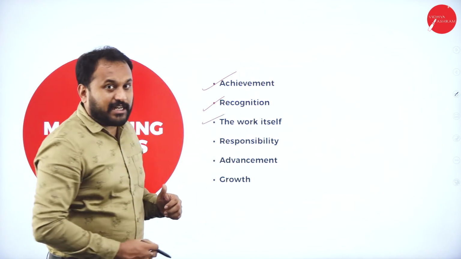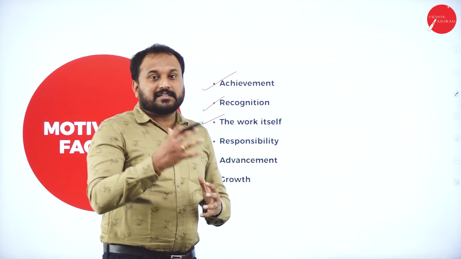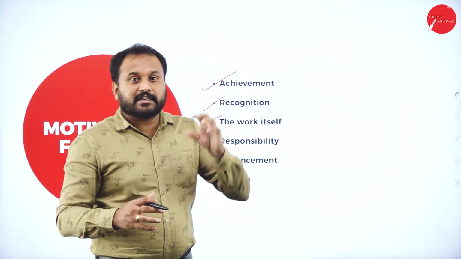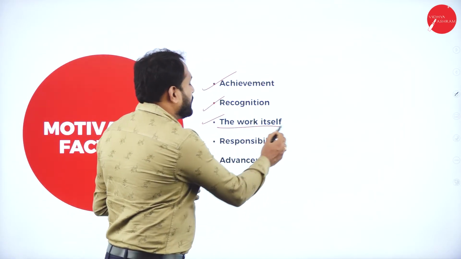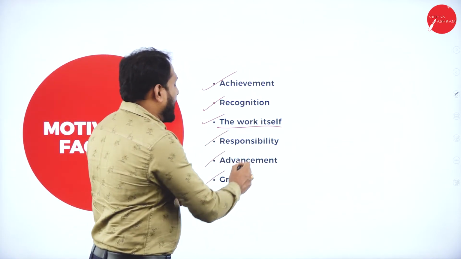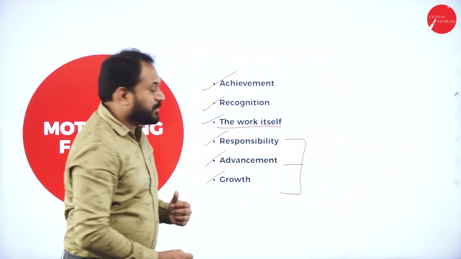The work itself, the way you take the work. Say you are a disaster management master. You are a person whom people call whenever a crisis is there. Now who are you? Because of your work only you get motivated. Responsibility, advancement and growth. These three things: responsibility, advancement and growth.